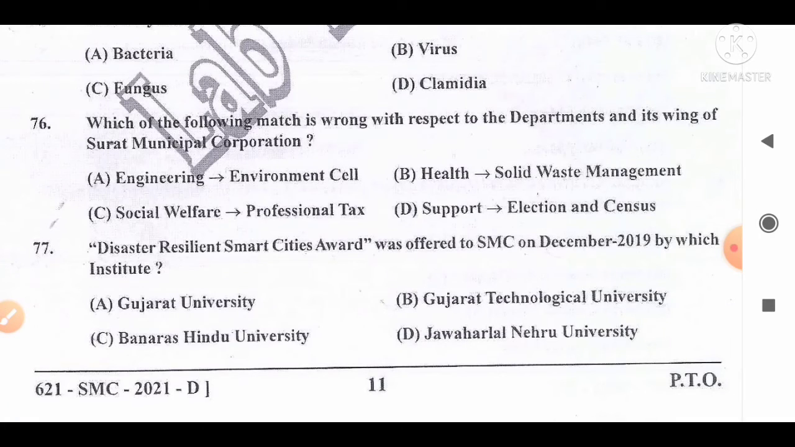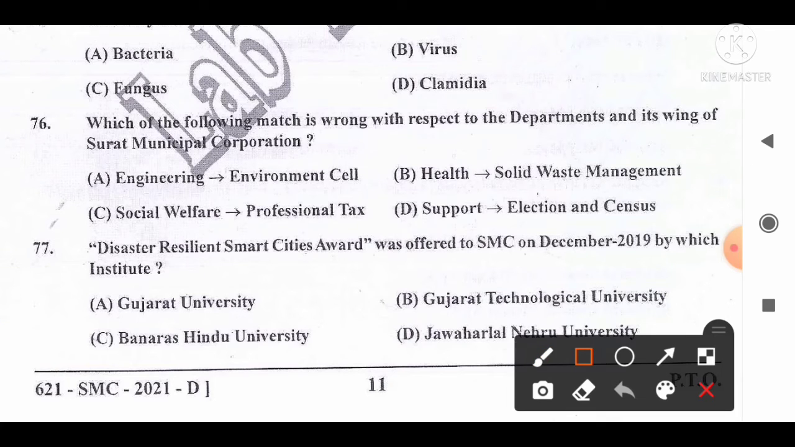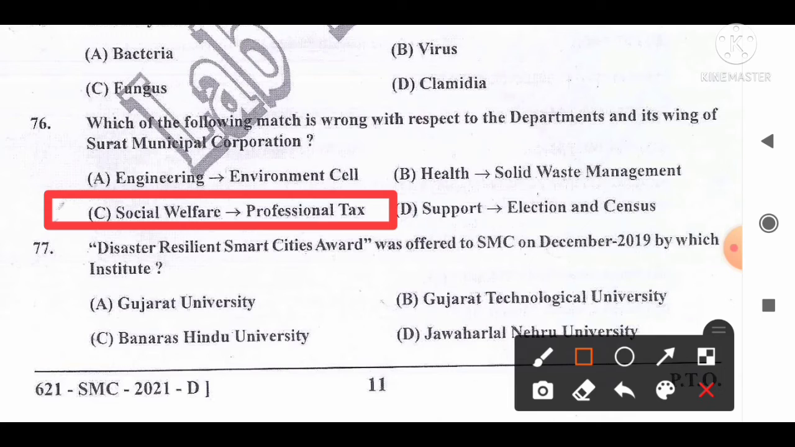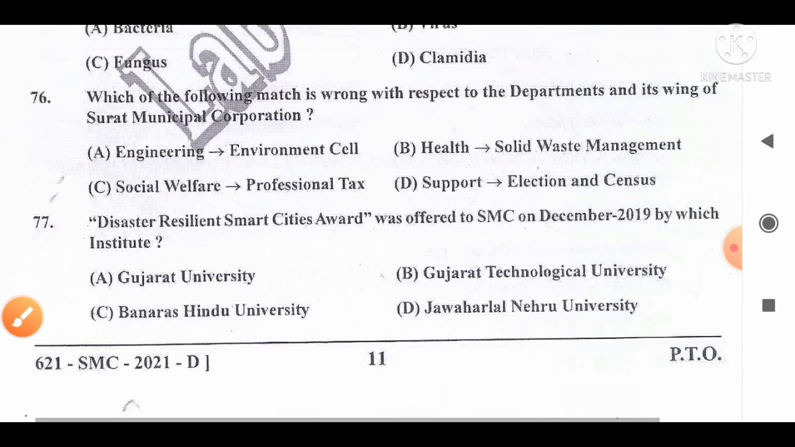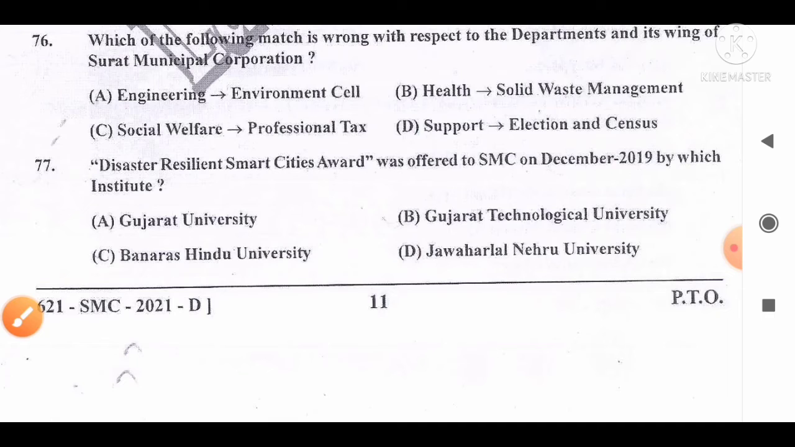Which of the following matches is wrong with respect to the departments and its wing of Surat Municipal Corporation? The options are: A, Engineering, environmental cell; B, Health, solid waste management; C, Social welfare, professional tax; D, Support, election and census. And the correct answer for this question is option C. Social welfare with professional tax is not the correct match with respect to departments and its wing in Surat Municipal Corporation. So option C is the correct answer for this question. Move to the next question, number 77.